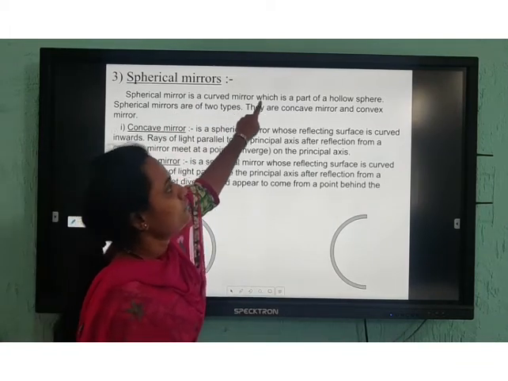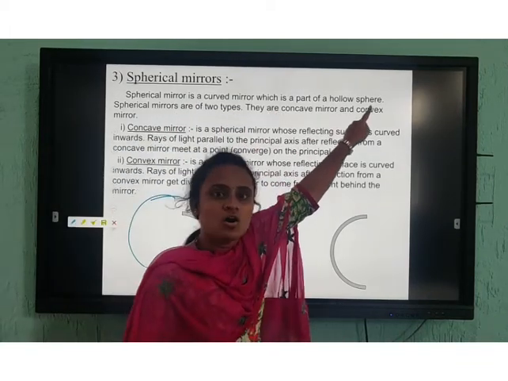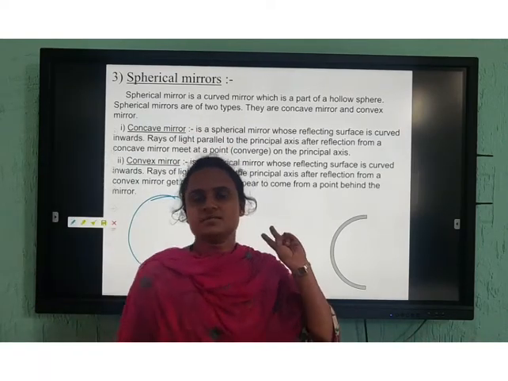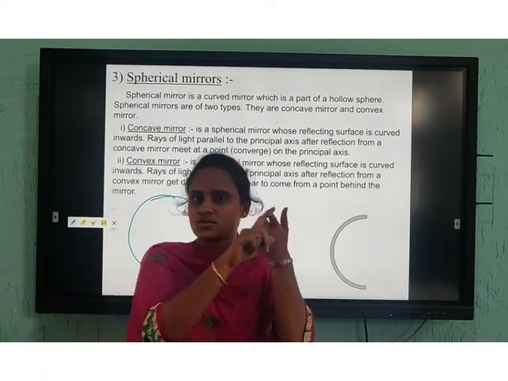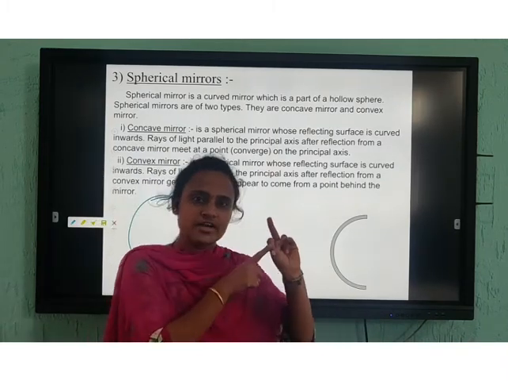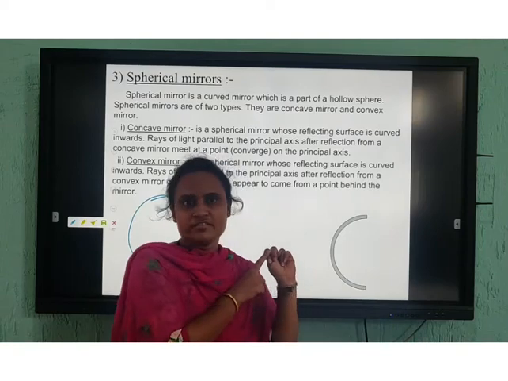So what do you mean by spherical mirror? It is a curved mirror which is a part of a hollow sphere. How many types did I say? Two types. Which are those two types? One is the concave mirror, another one is the convex mirror. Clear? One is the concave mirror, another one is the convex mirror.